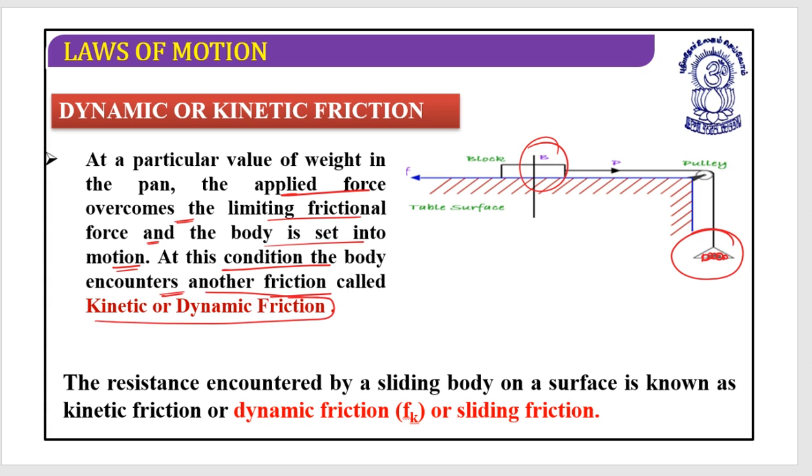That is what we call kinetic or dynamic friction. It is the instant at which a body just starts sliding over the surface, over this table. At that time, whatever friction is acting on the surface, that we call kinetic or dynamic friction. Yes, the resistance encountered by a sliding body on a surface is known as kinetic friction or dynamic friction. Sometimes we also use the term sliding friction. Is it clear?